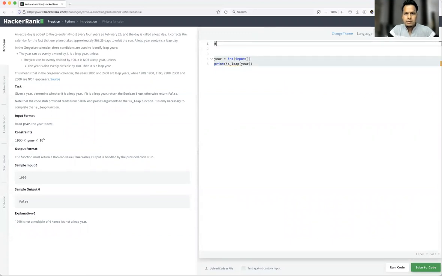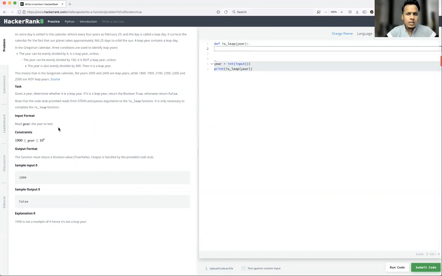So let's write the function now. def isLeap. We have to use the exact function name whatever they have given. Remember, you cannot write any name. And it needs a year, let's say I've given year. Let's start writing the condition. If year modulo 4 equal to 0, that is a leap year. But here we have some other conditions also in the same condition. Once it is modulo 4 equal to 0, then let's go with the next condition. Since this includes the other 2 also, we have to use AND.